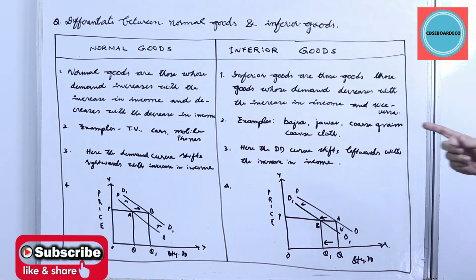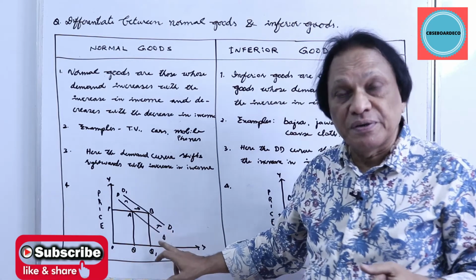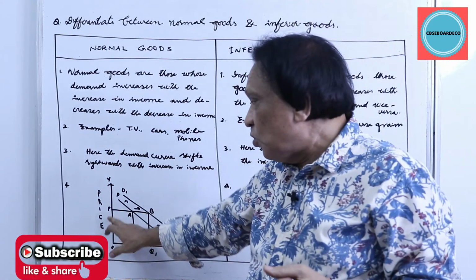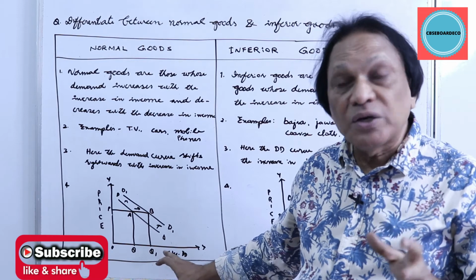Examples: TV in case of normal goods, cars, mobile phones. Examples here: bajra, jowar, coarse grains, and coarse cloth. Maize also comes here. And here the demand curve shifts rightwards with the increase in income. Look at the normal goods. In case of normal goods, you can see here, at the same price OP, the quantity has gone up from OQ to OQ1.